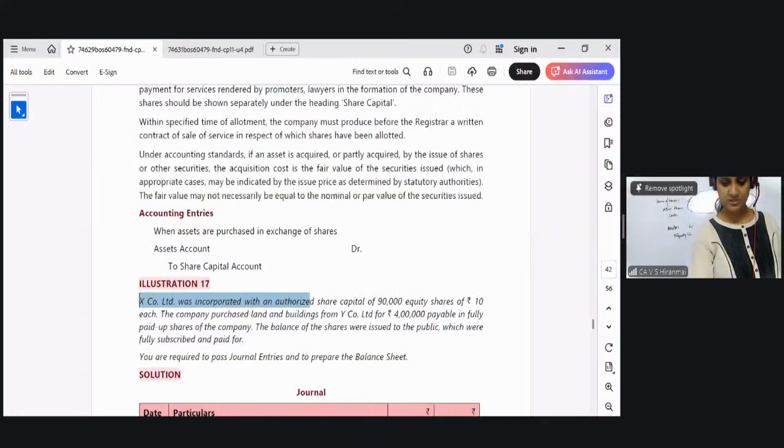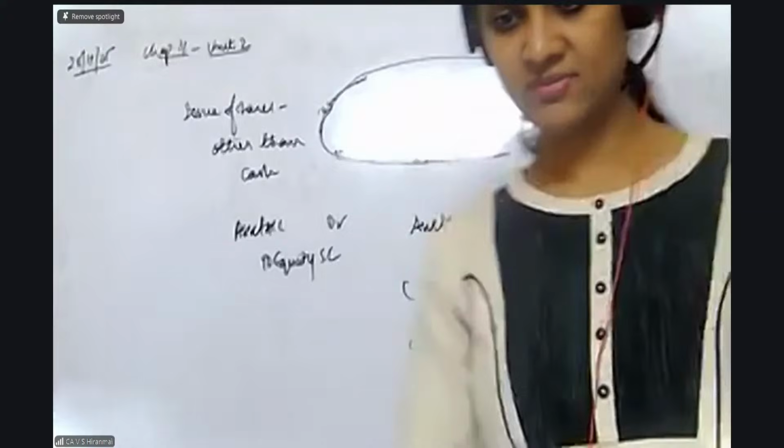All of you please see, X Company Limited was incorporated with authorized capital of 90,000 shares of 10 each. That means 9 lakh is the authorized capital. The company purchased land and buildings for 4 lakhs payable in full paid up shares of the company. The balance of the shares were issued to the public and fully subscribed for. Please pass the entries. Very, very simple.